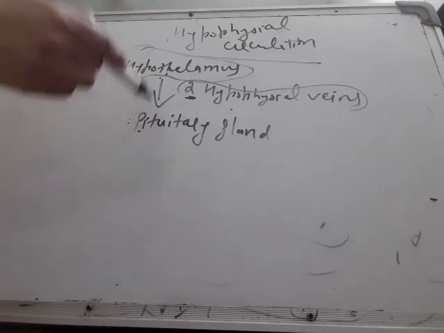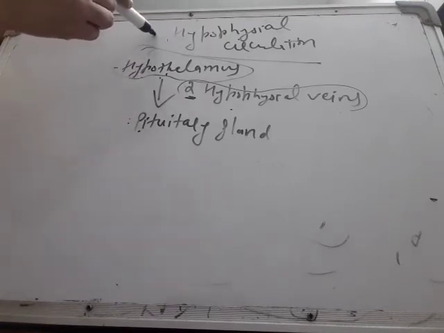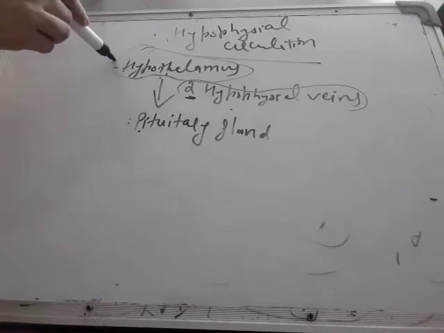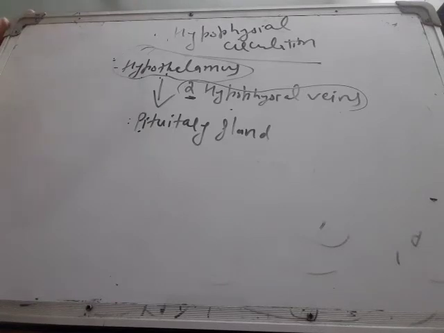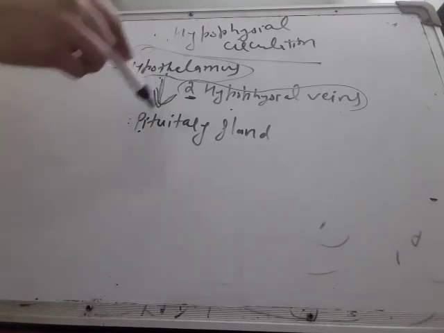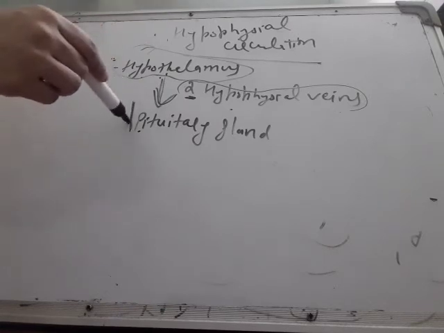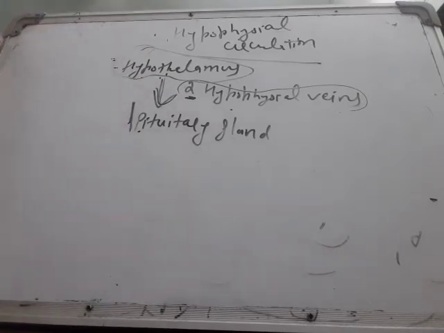What is the significance of this hypophyseal circulation? The hypothalamus releases some hormones, and these hormones get mixed in the blood, and with the help of blood these hormones reach the pituitary gland. So this is the significance of hypophyseal circulation.